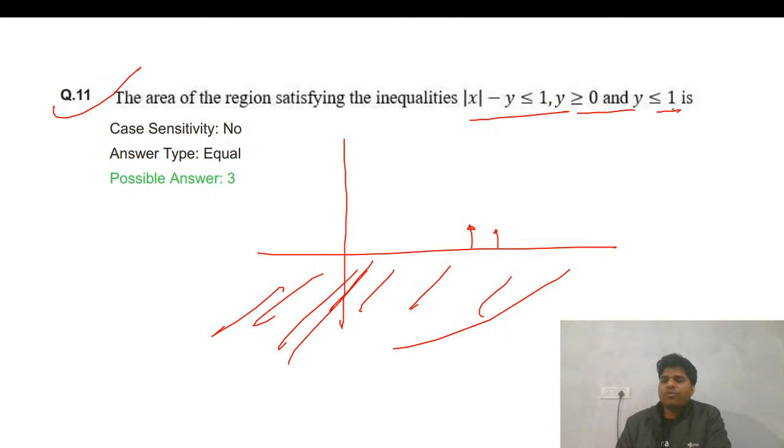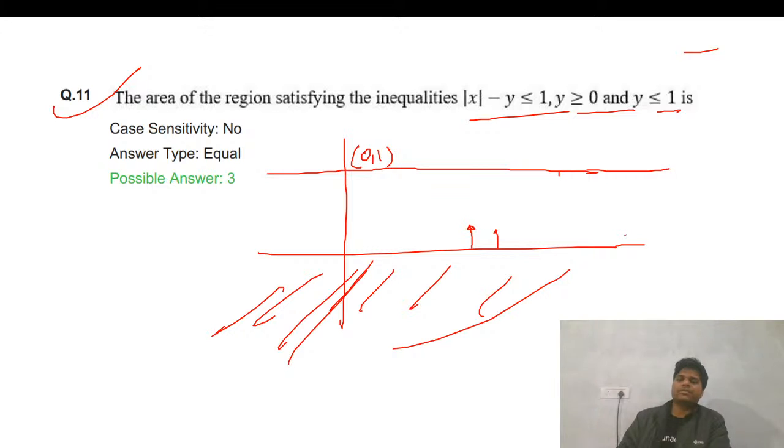Fine. Y is less than 1. So basically, suppose this is 1, so this is your x0, y1. So the area should be between these two lines. Fine. Now we have the modulus of x minus y, which is less than 1.